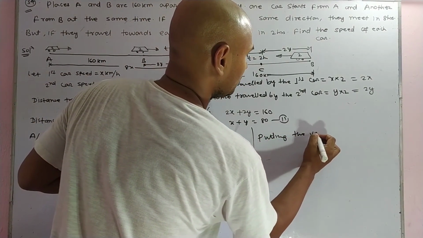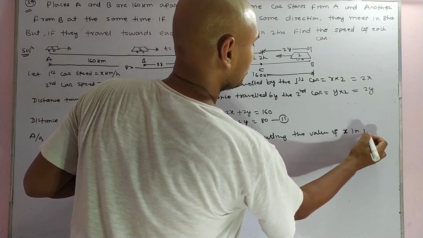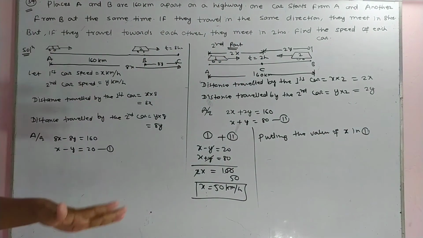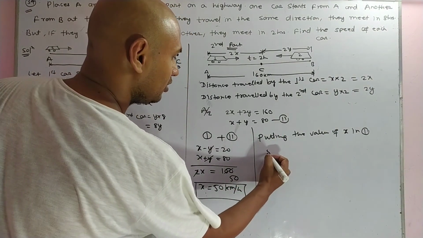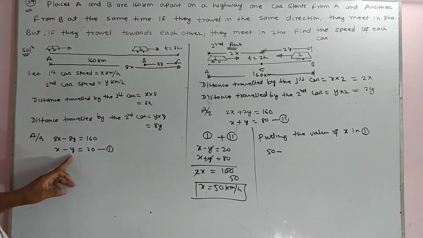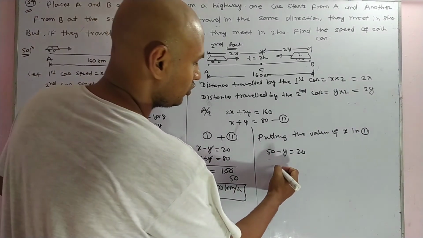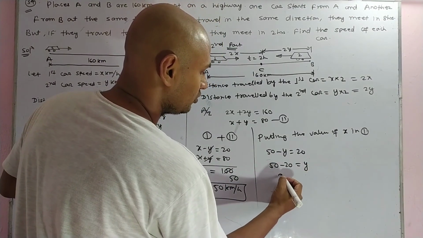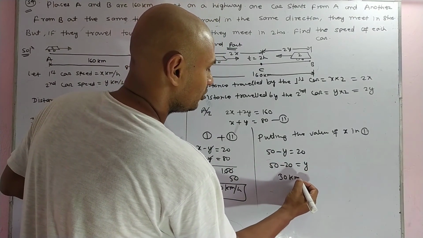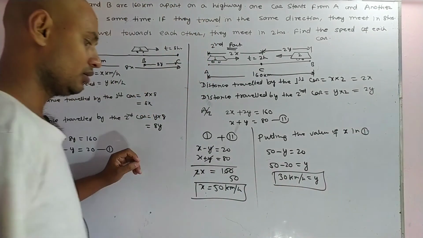Putting the value of x in equation 1, x equals 50, so 50 minus y equals 20, then 50 minus 20 equals y. This gives 30 kilometers per hour, the value of y. I think you are able to follow me.